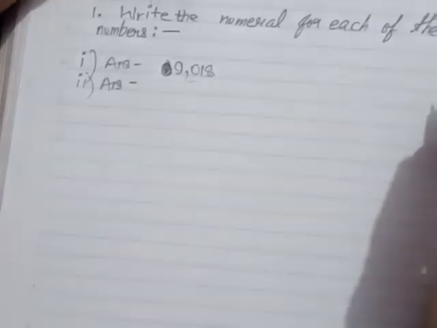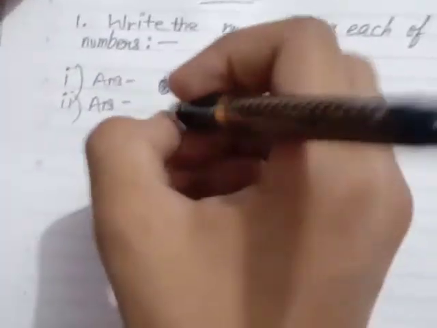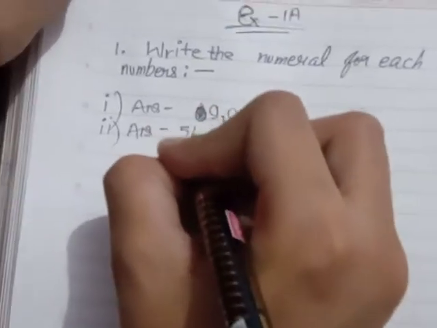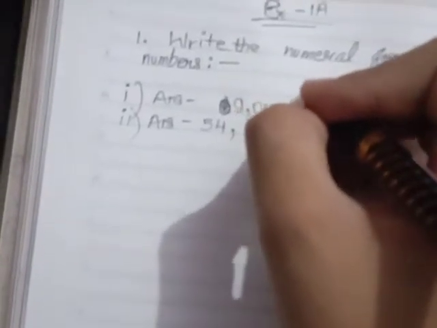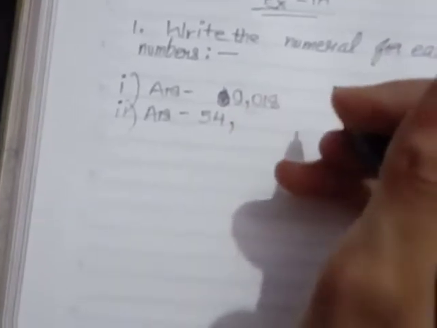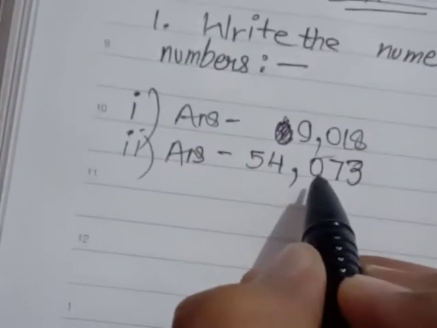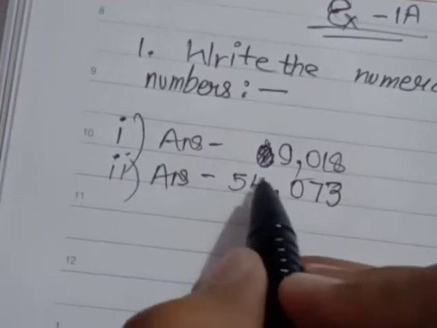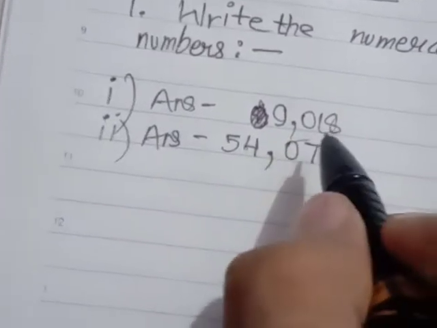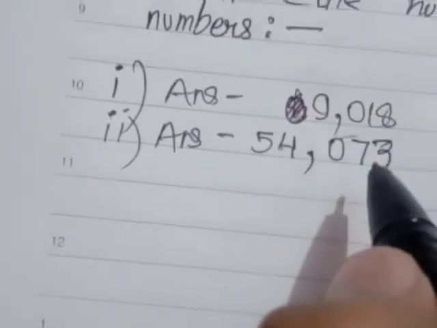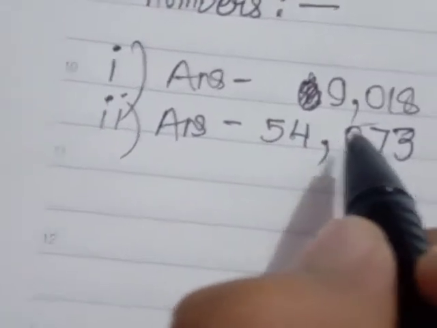The second question is 54,073. So 54,000 will be like 54 and comma 073. Because there is another period after this part, we will be writing the 0. But if there would be only 073 or only 73, then we will not write the 0.